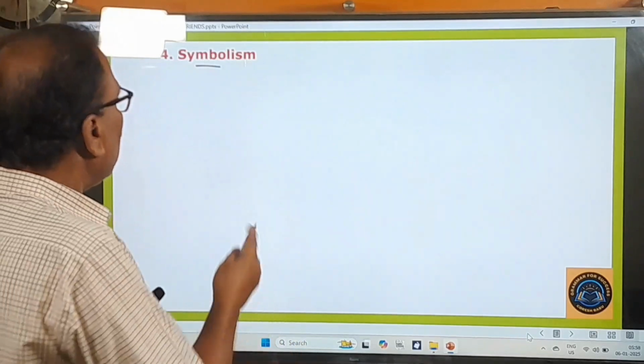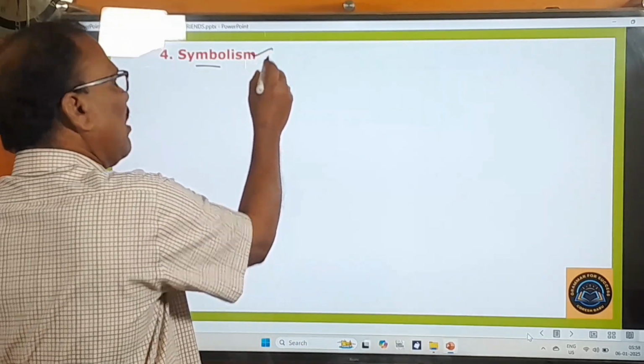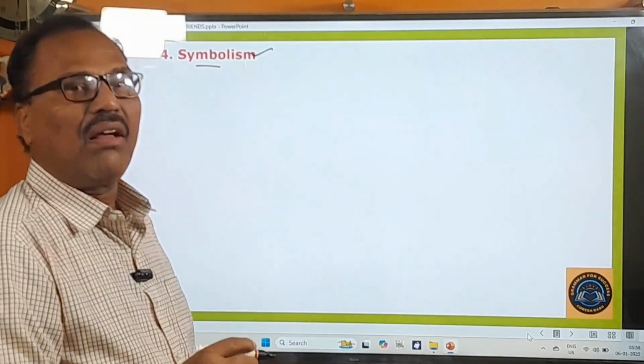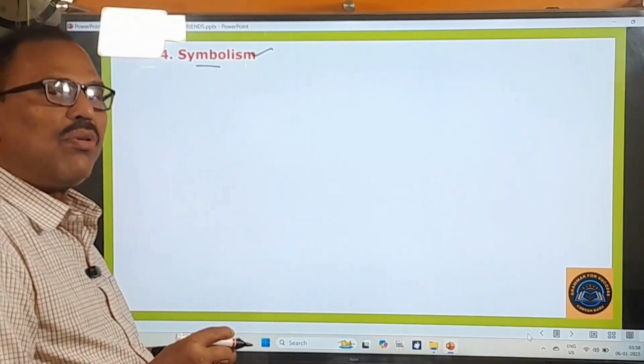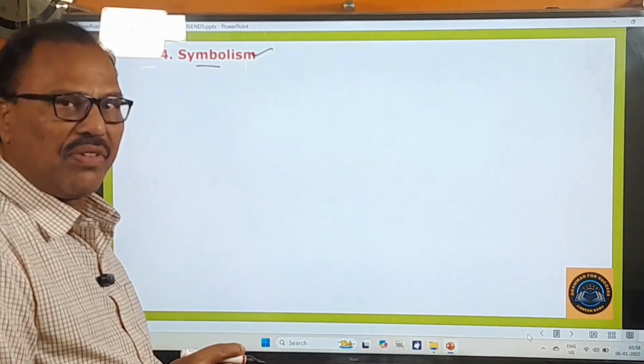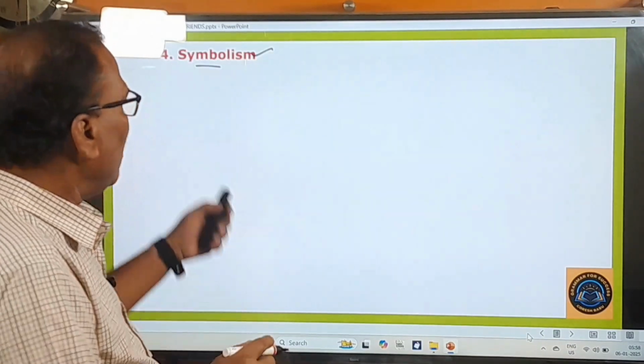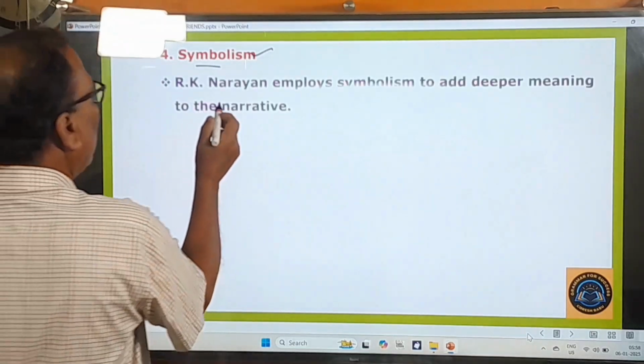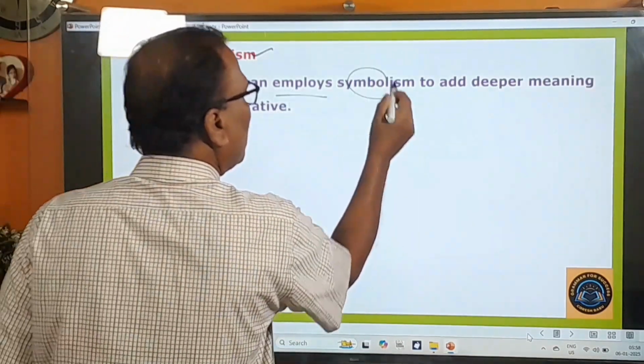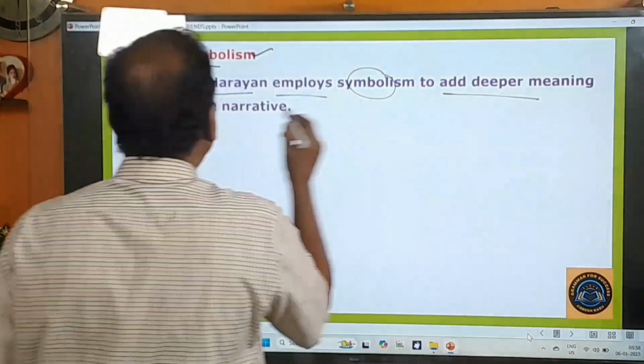Okay, and this symbolism R.K. Narayan employs in his novel Swami and Friends. Let us see how Narayan has made use of this literary device in this novel. Okay, R.K. Narayan employs symbolism. Why? To add deeper meaning to the narrative.